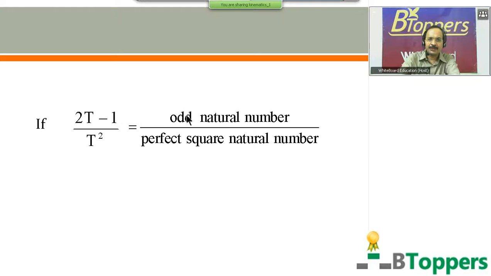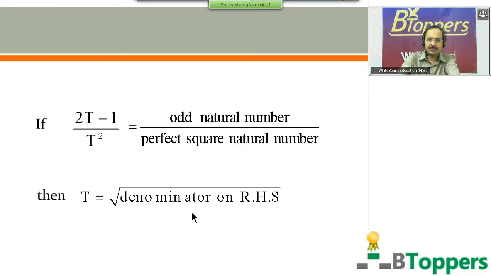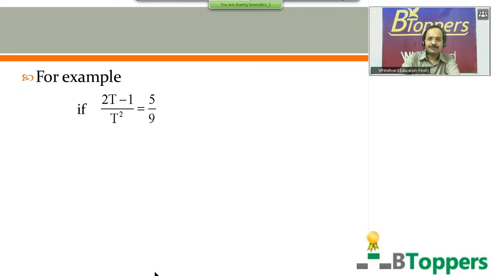If (2t minus 1) by t square is equal to an odd natural number by a perfect square natural number, then t equals the square root of the denominator on the right hand side, which I discussed earlier. For example, if you are given that the ratio of the distance covered in the last second to the total distance covered is 5 by 9.